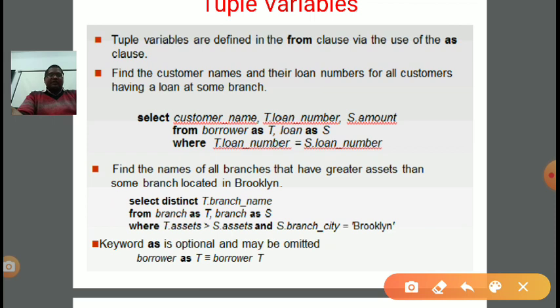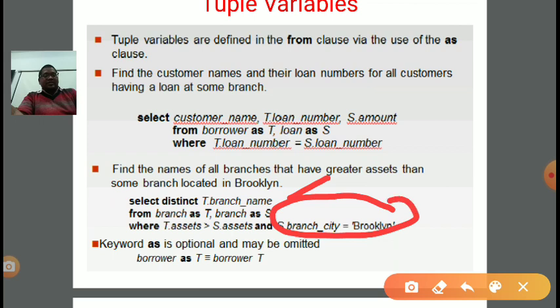Select distinct, to remove duplicacy, and after that T dot branch name. T dot branch name is the branch name attribute, and the corresponding tuple variable is T. Similarly, in the from clause, we need to write the relation name branch, the as clause, and the tuple variable T. Similarly, branch as S. Now where T dot asset should be greater than S dot asset, and at the same time S dot branch city should be Brooklyn.